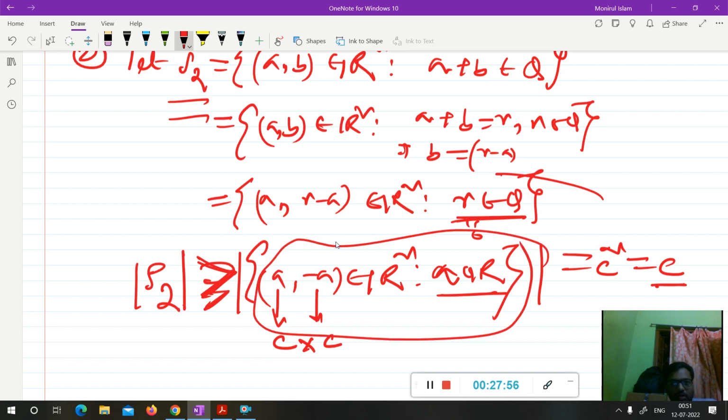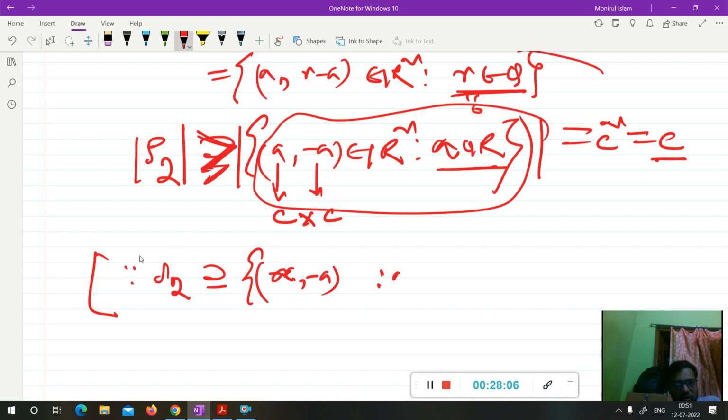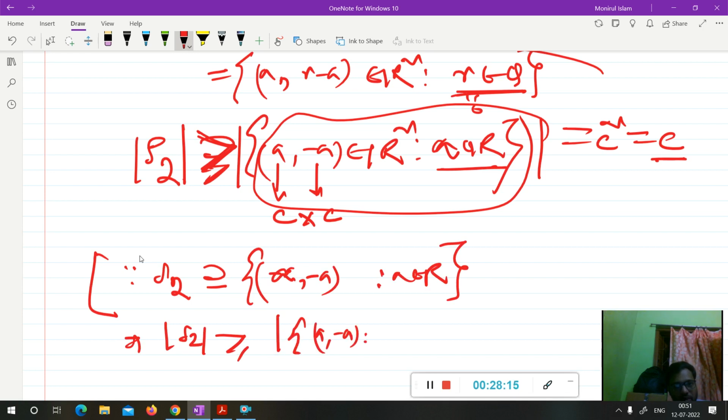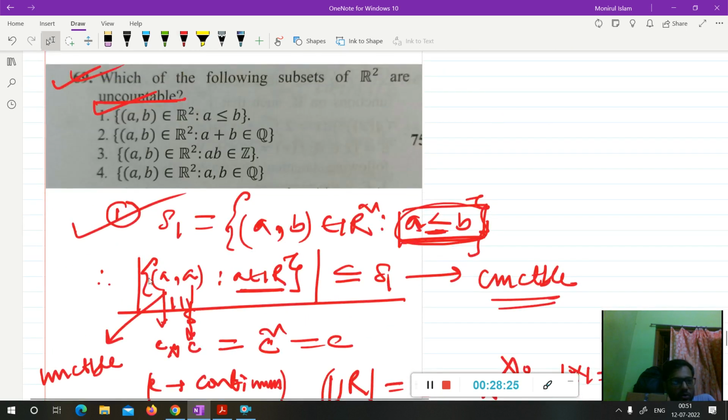And so this set S2 will contain the set {(a, -a) such that a belongs to R}. From here you can say the cardinality of S2 is greater than or equal to the cardinality of this set. This set has cardinality continuum, which means uncountable. So this set is also uncountable, so option 2 is also correct.